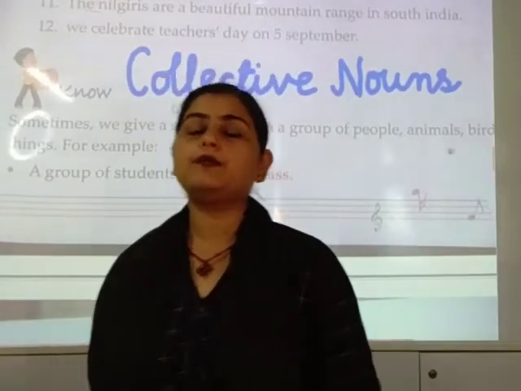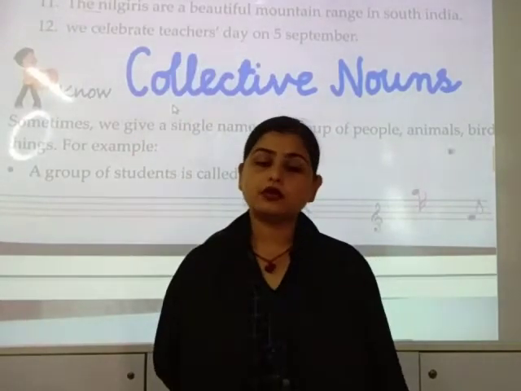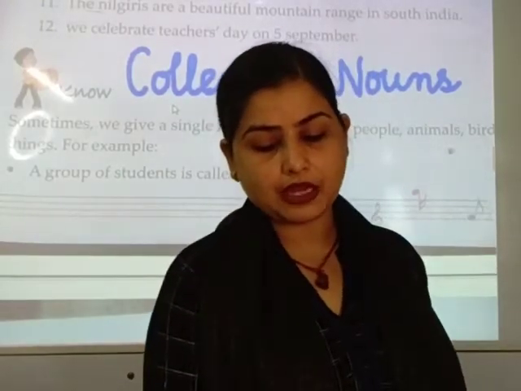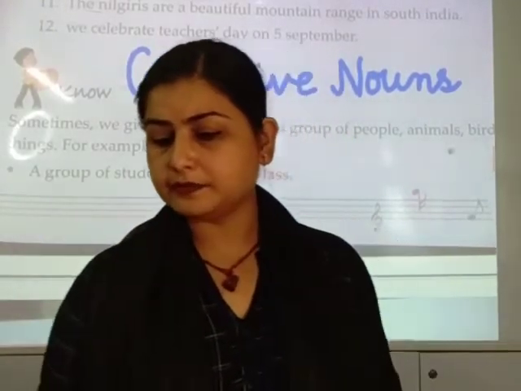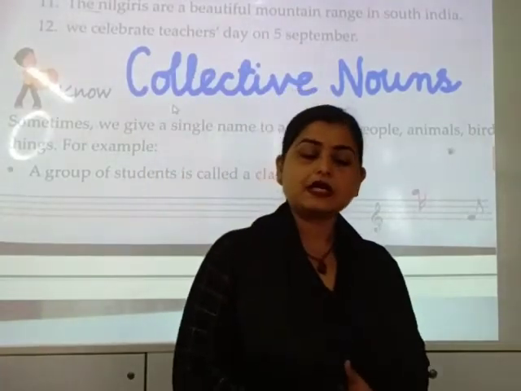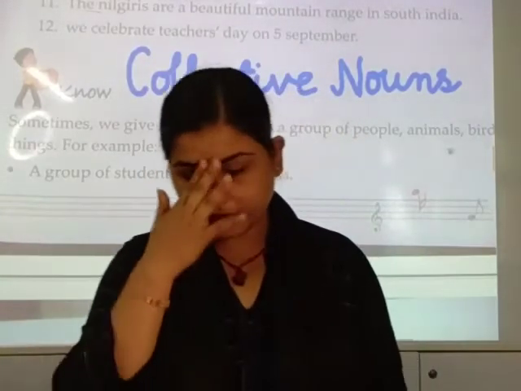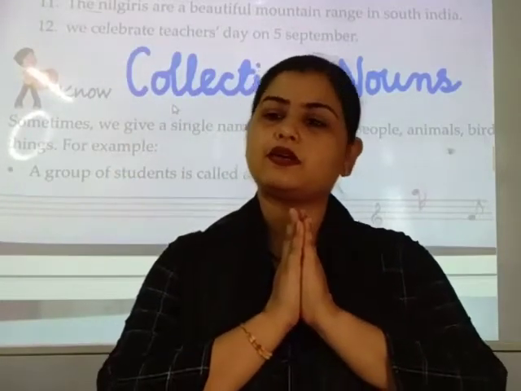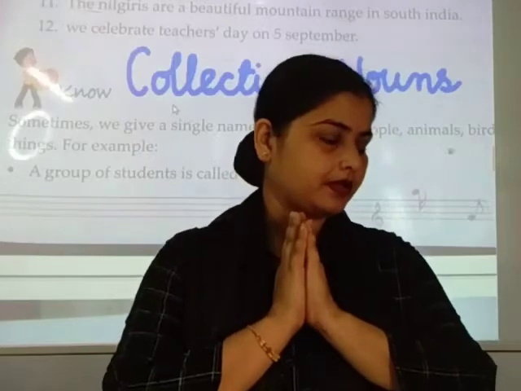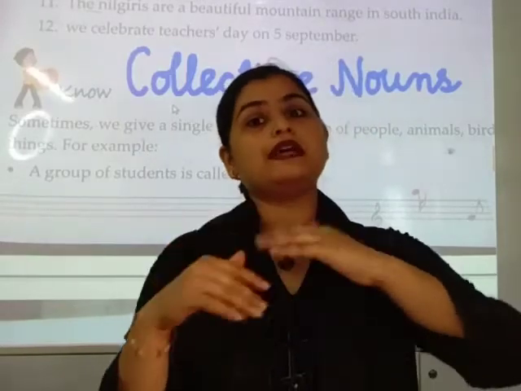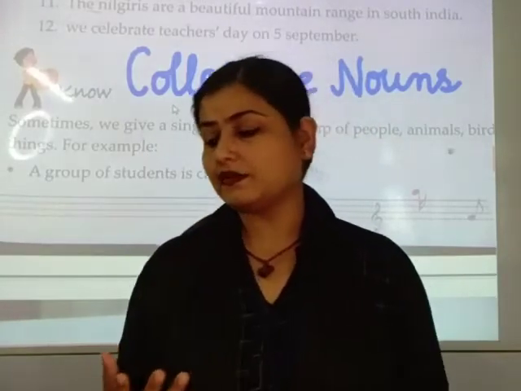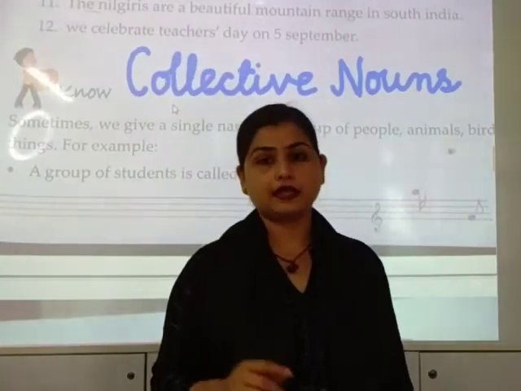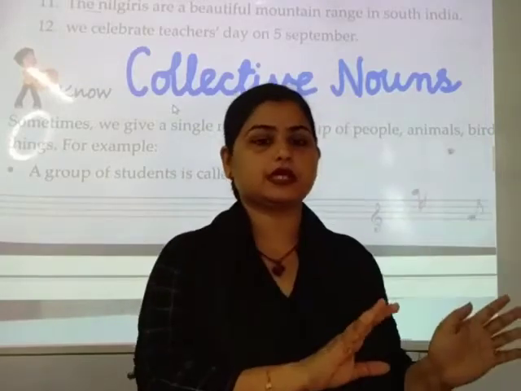Now I have come today with a new concept of a different kind of noun. Let me ask you a question. When there is one flower, जब एक flower हमारे पास है, we call it flower. When we have more than one flower, जब एक से ज़्यादा flower होता है तो we call it flowers, है ना? वो singular से plural हो जाता है.